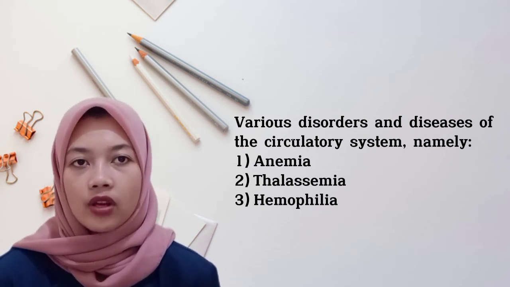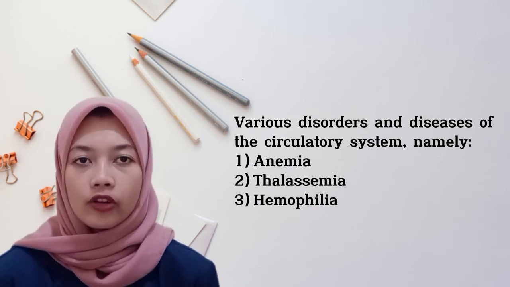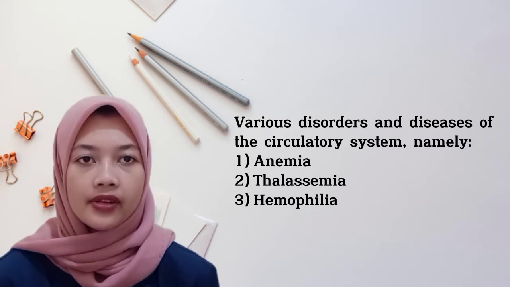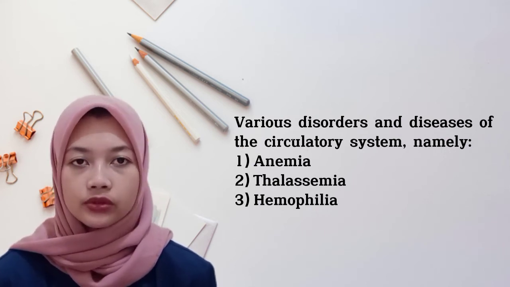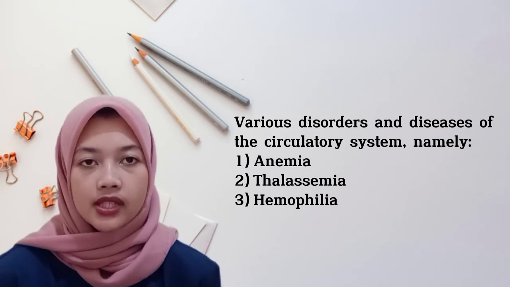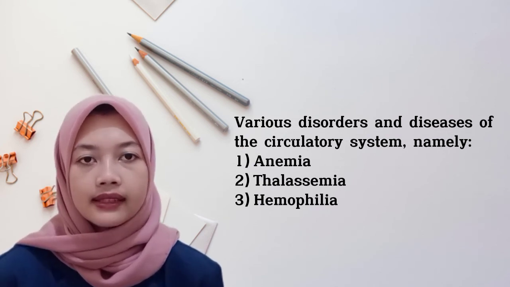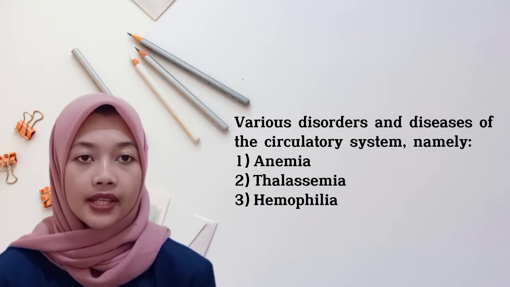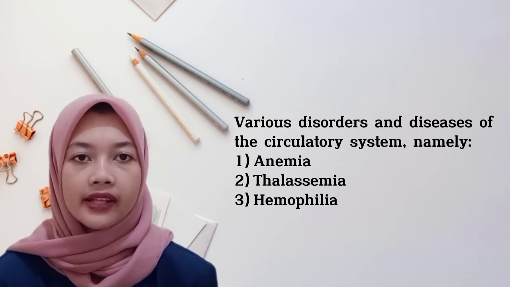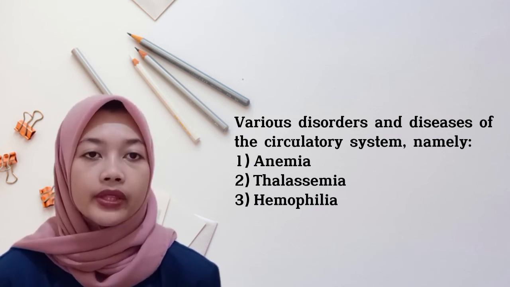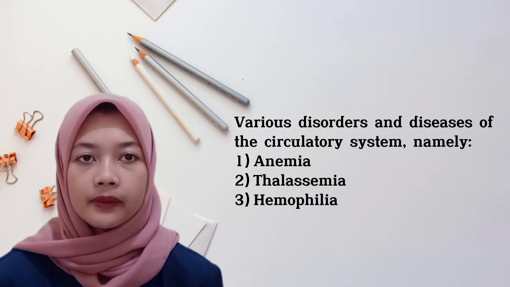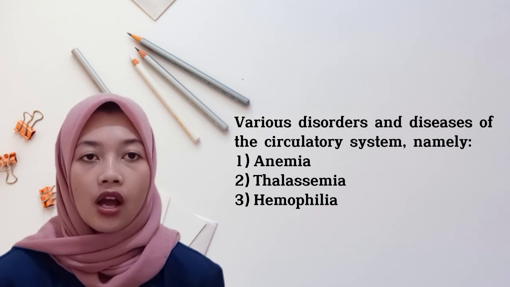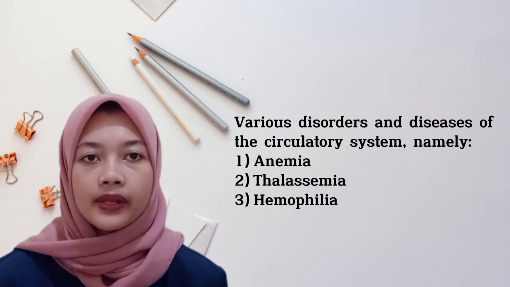Anemia is a disease of lack of blood. Lack of blood occurs because the content of hemoglobin in red blood cells is low or reduced. Number 2, thalassemia. Thalassemia is a disease caused by heredity. Thalassemia is common in infants and children. In people with thalassemia, the binding capacity of red blood cells to oxygen is low because of the failure to form hemoglobin.